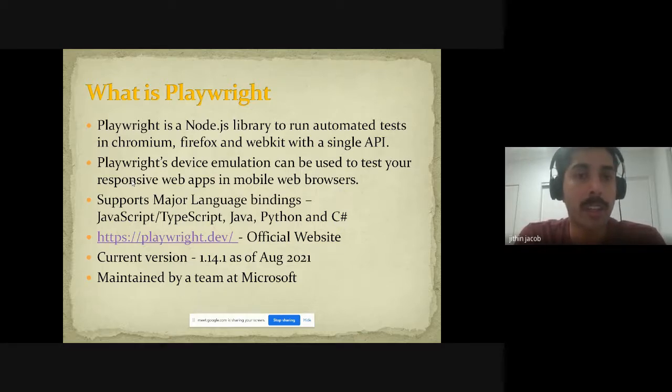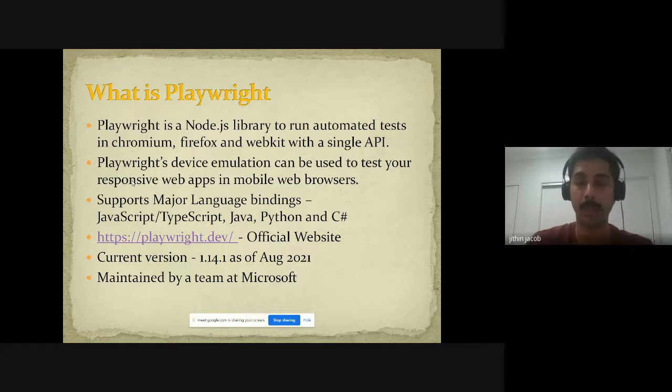It supports all major language bindings. Even though it's a JS library, it's not only supported in JavaScript or TypeScript, we can also write the same code in Java, Python, and C# as well. Suppose you are an automation tester coming from a Java background or a C# background, you can still implement the test using Playwright. The official website is playwright.dev. The current version is 1.14.1. The latest version got released last week, and they added a patch yesterday with some bug fixes, and it's actually maintained by a team at Microsoft now.